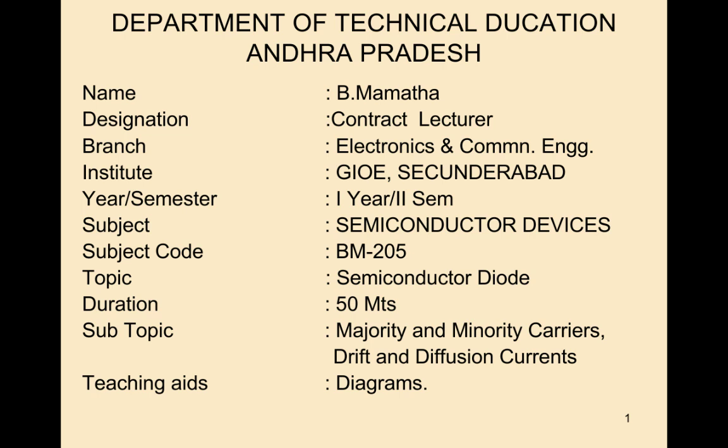I am going to teach you the semiconductor devices subject. Subject code is 205. In this subject the first unit name is semiconductor diode. From this unit, today's topic is majority and minority carriers, drift and diffusion currents.